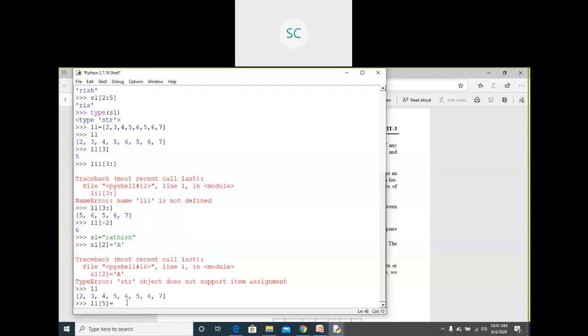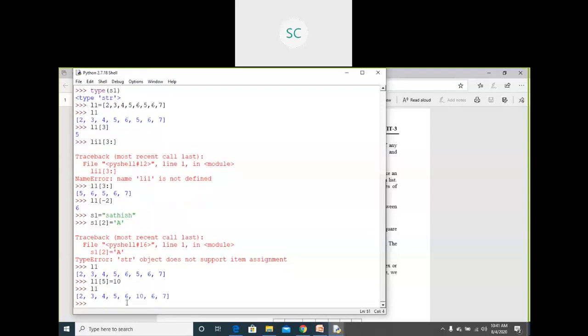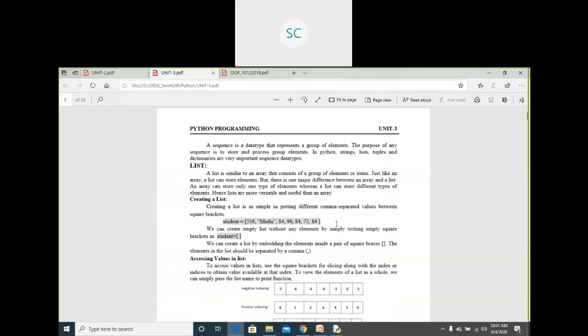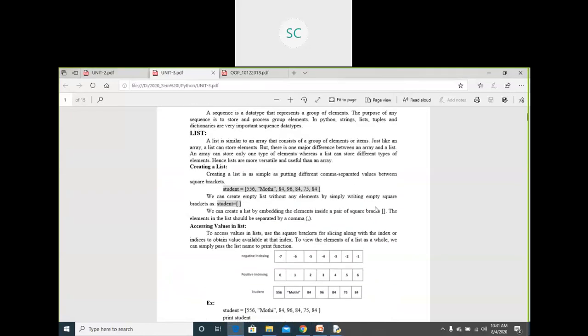I'm going to change that value to 10. I'm trying to change that value. If I see L1 now, in that position that value is replaced by 10, because you are able to update your list. This means that this is the mutable one. Okay, you observe this document. Just go through this document once.